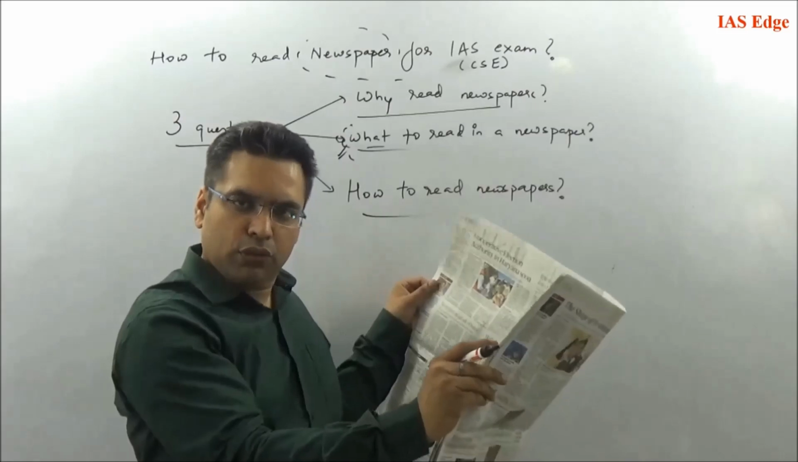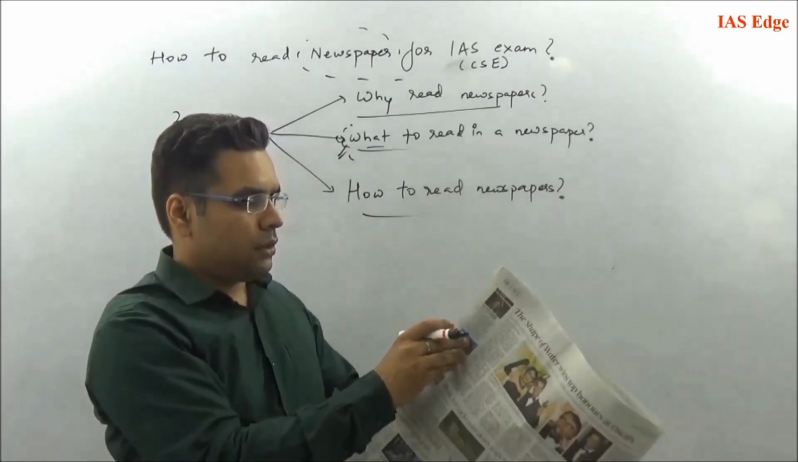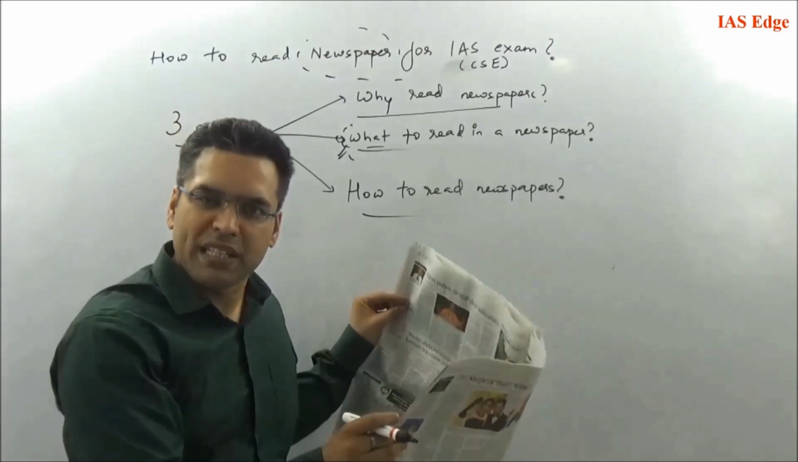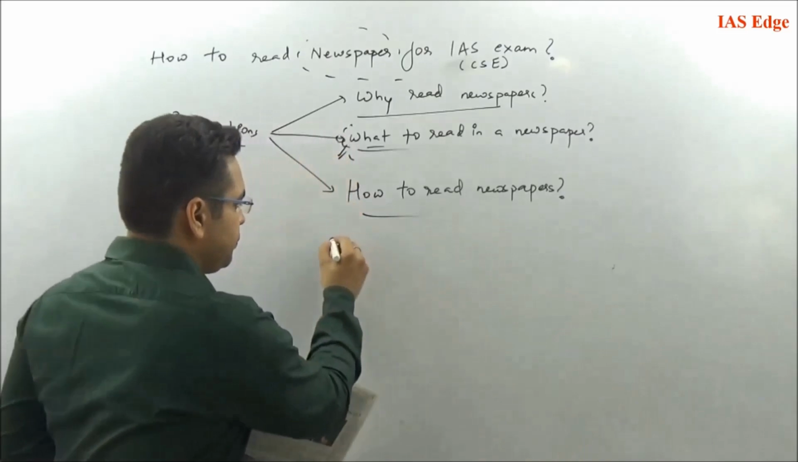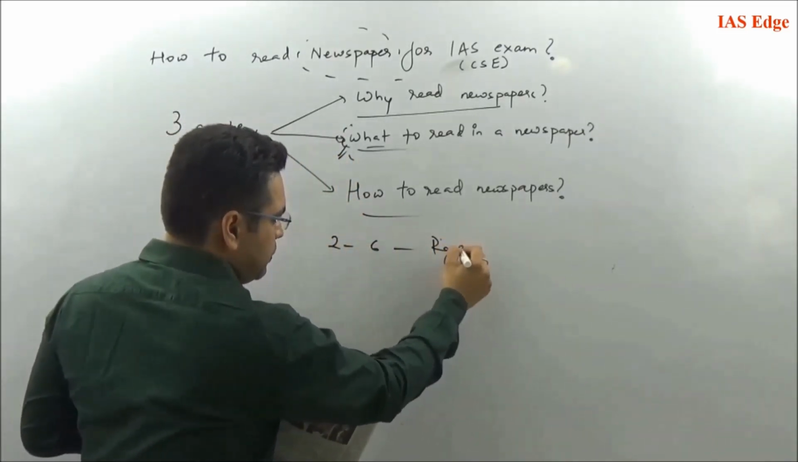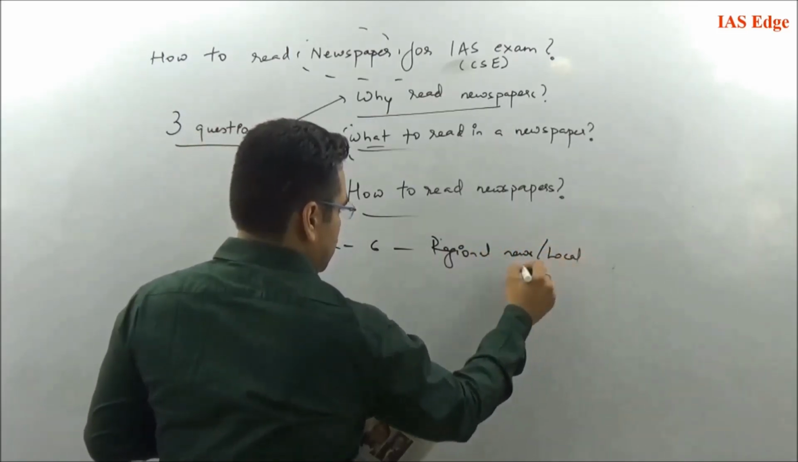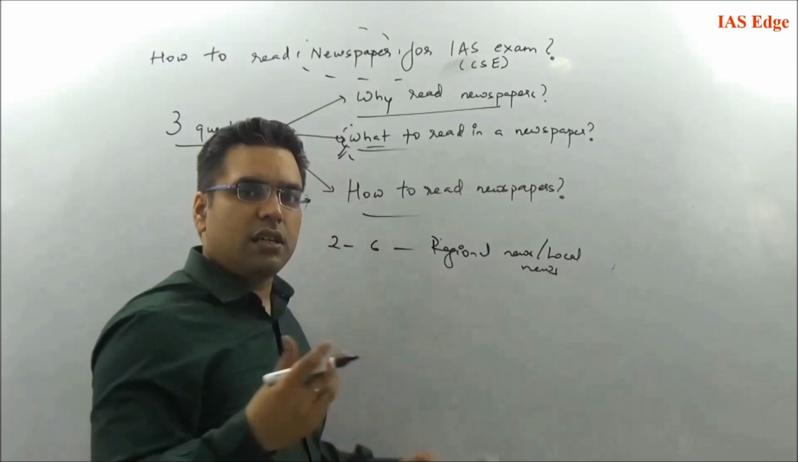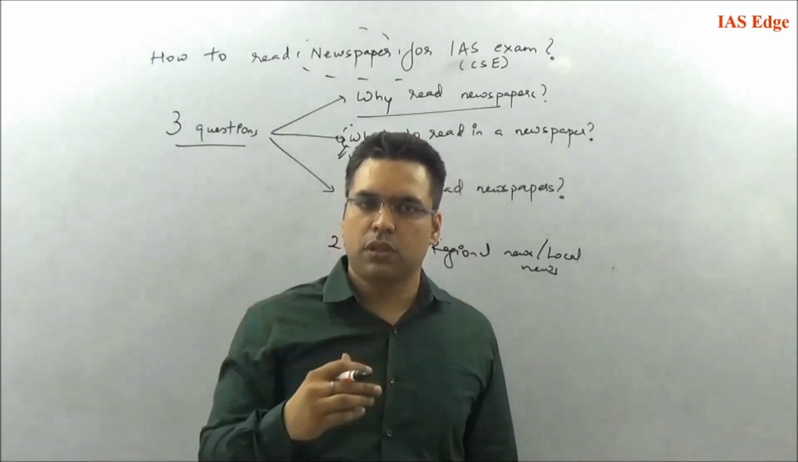Second, third, fourth, fifth, almost up to page number 6. That is, pages 2 to 6 have regional news or local news. Again, remember, UPSC is a macro examination. You can easily avoid these news.